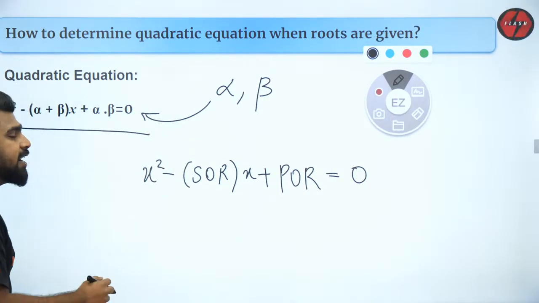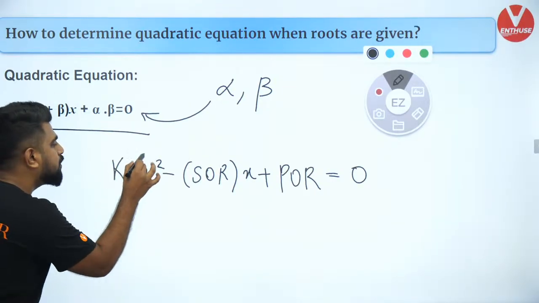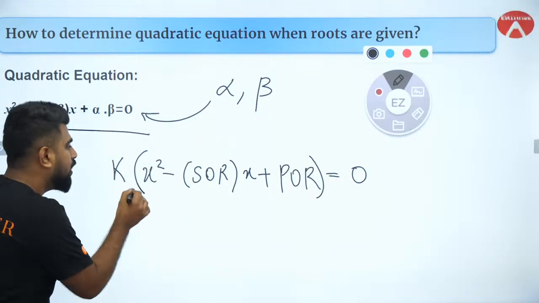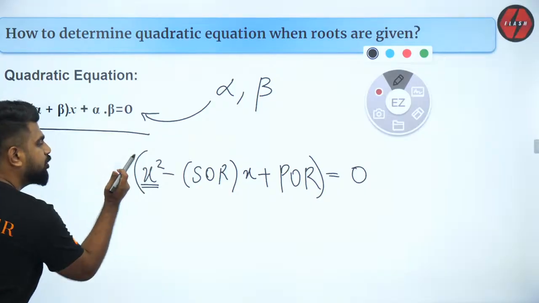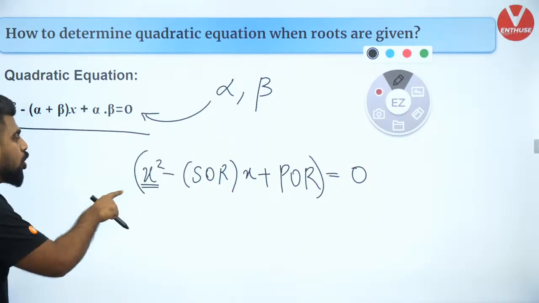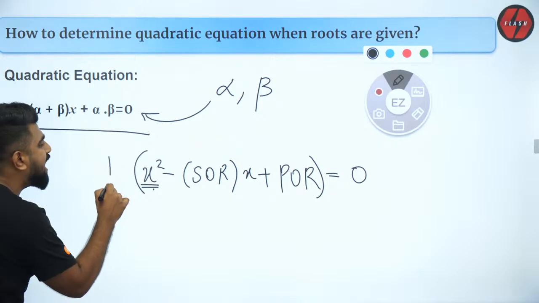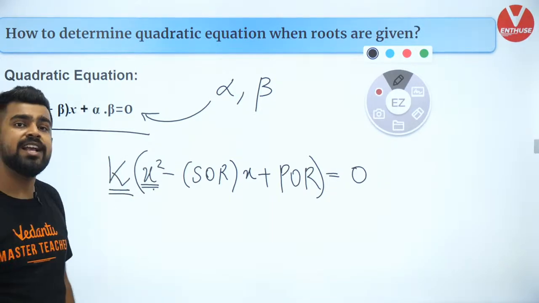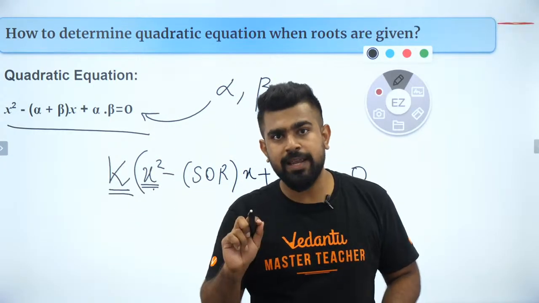But please understand, many a times people forget that you can also multiply this with a constant. Nothing will change. So generally, when the coefficient of x square is 1, you don't put it. But if the coefficient of x square is given to be something else, for that to be accounted for, you can put a k over here. Are you guys able to understand that? Everybody? Are you all able to get that?